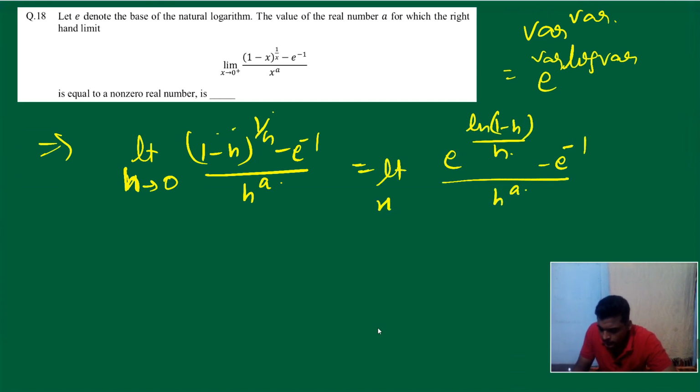Now everyone please tell me what is this one. This is ln(1 plus 0) upon 0. If you multiply minus minus, it's ln 1 plus 0 upon 0, which means 1. So e raised to 1. If you take this e raised to minus 1, it will give you e raised to minus 1 plus 1, so e raised to 0 minus 1, and we have a standard limit e raised to 0 minus 1 upon 0 equal to 1. Now take e raised to minus 1 common.